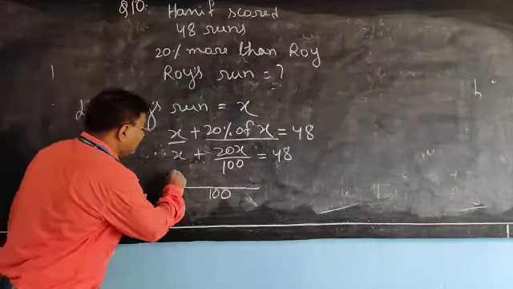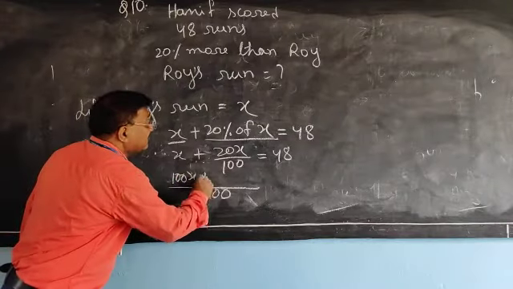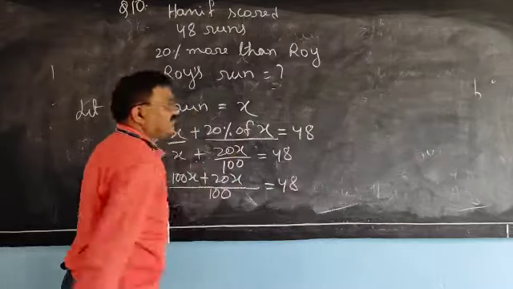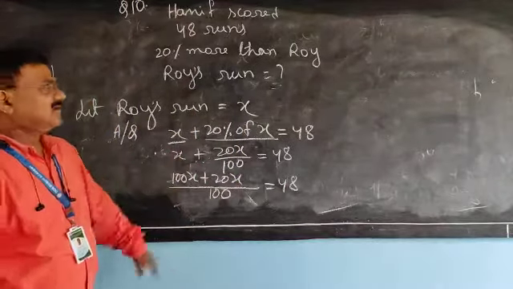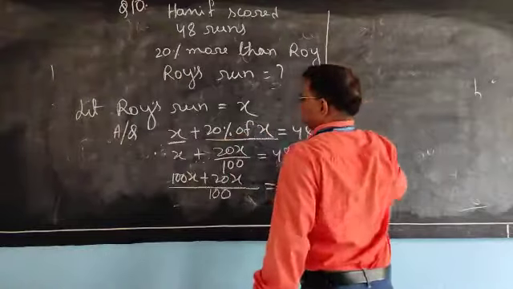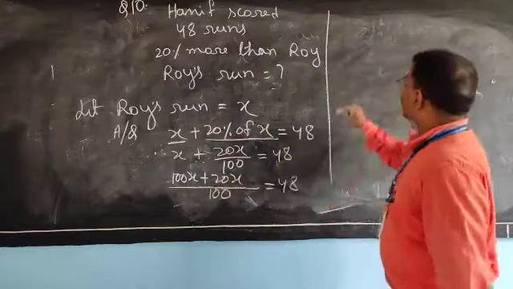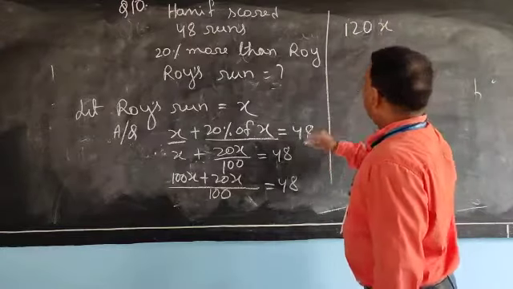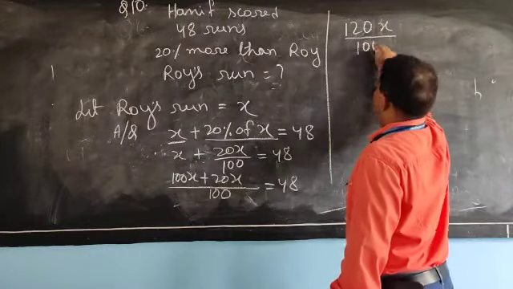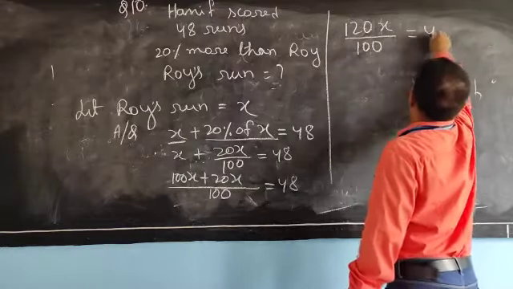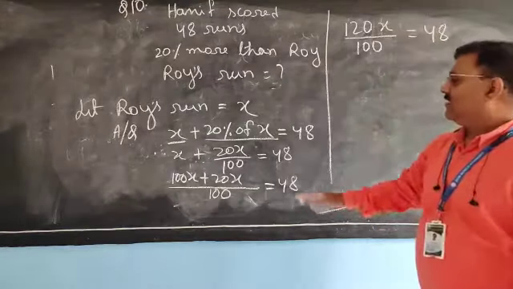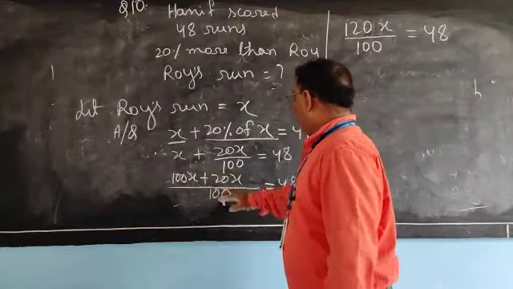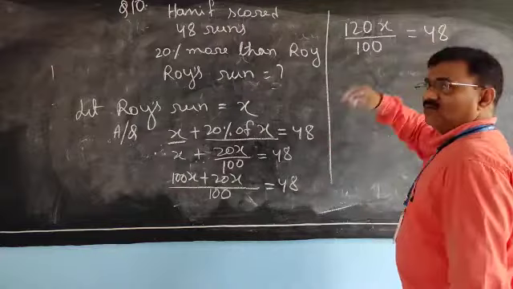Now it becomes 100x plus 20x is equal to 48. Then 120x by 100 is equal to 48. Very clear? You have added 100x and 20x and divided by 100.